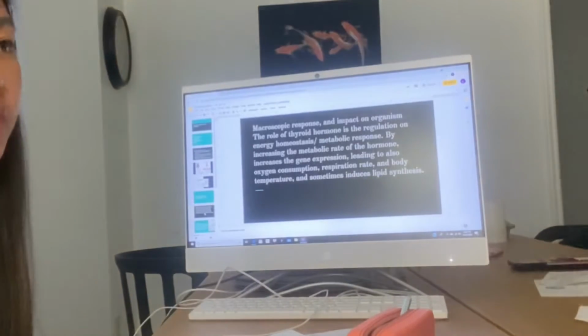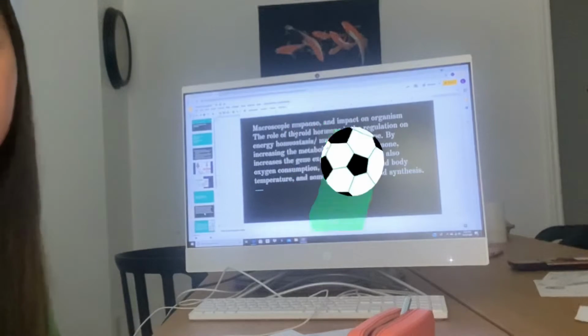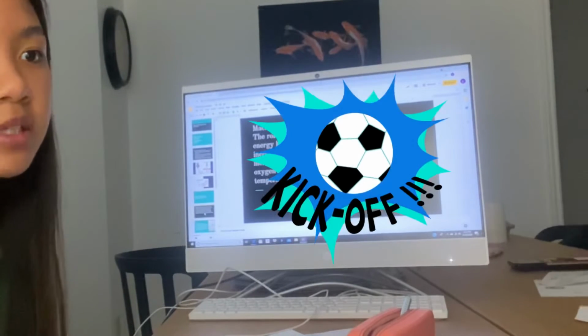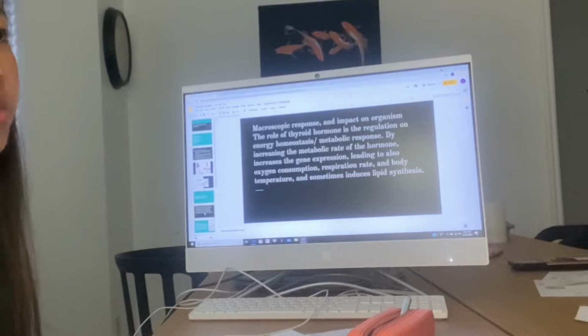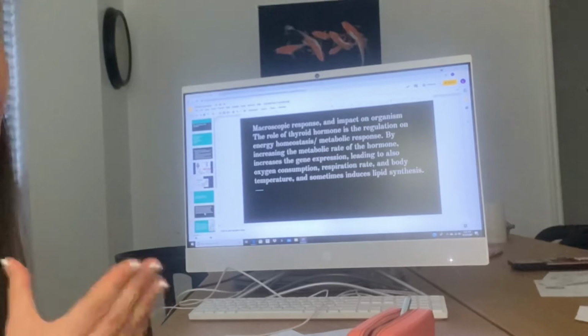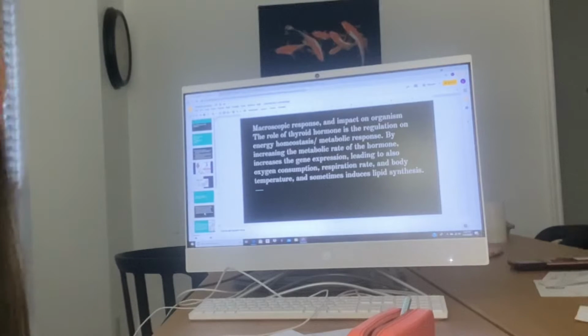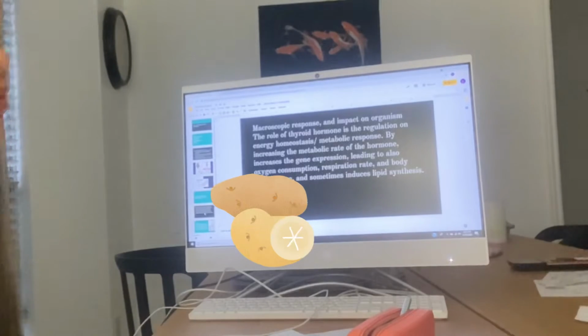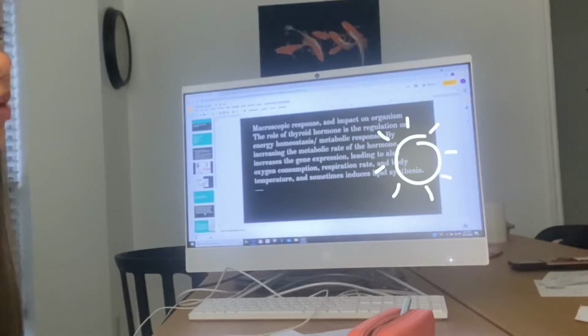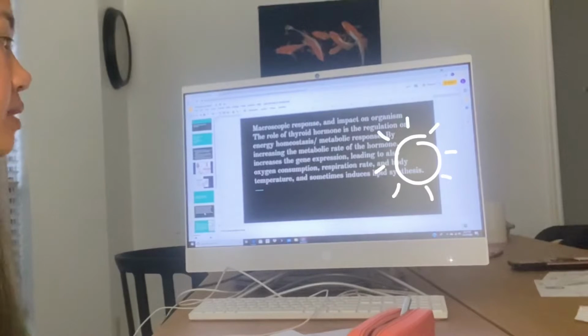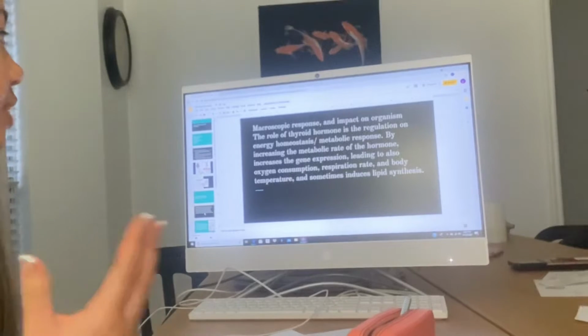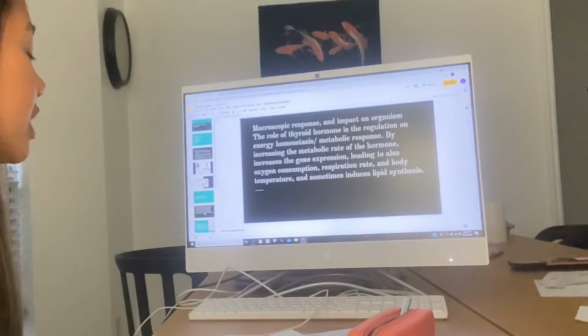This makes sense. For example, if you were in a sport, I'm in cross country and our coach tells us the day before a meet to load up on carbs so we have enough energy the next day when we are perspiring because of an increase in temperature, breathing really hard because of oxygen consumption.